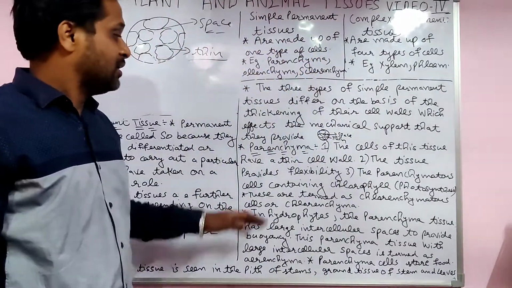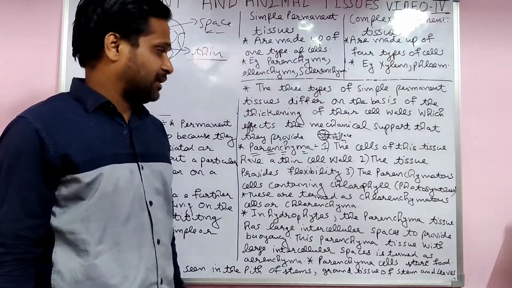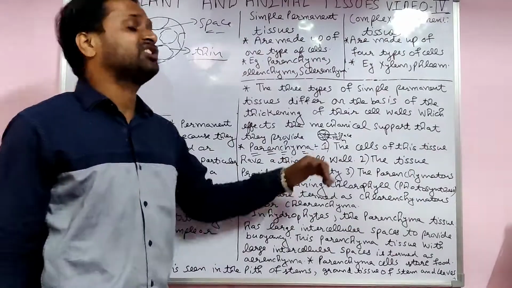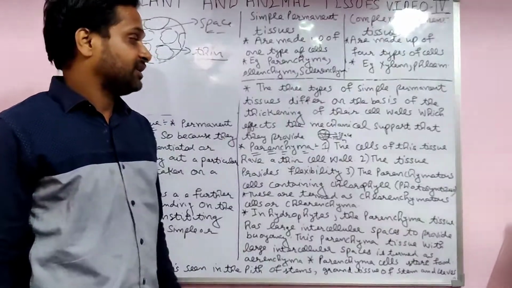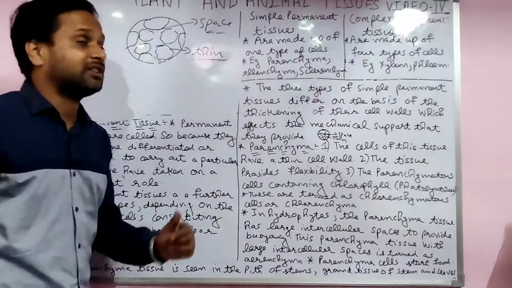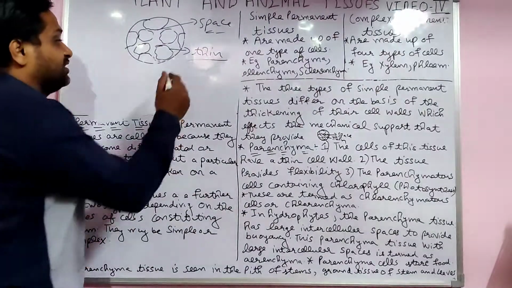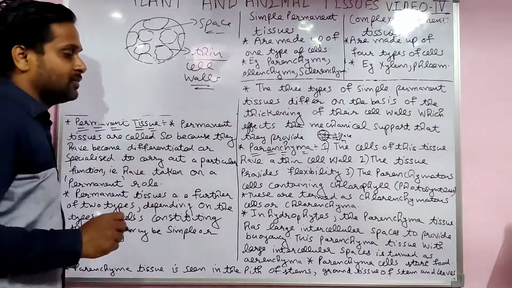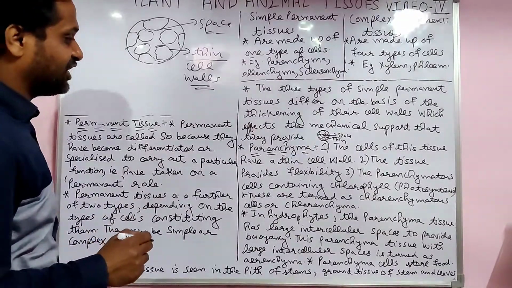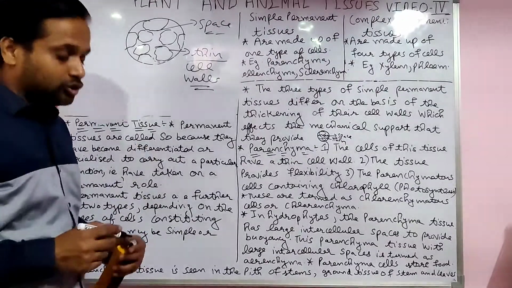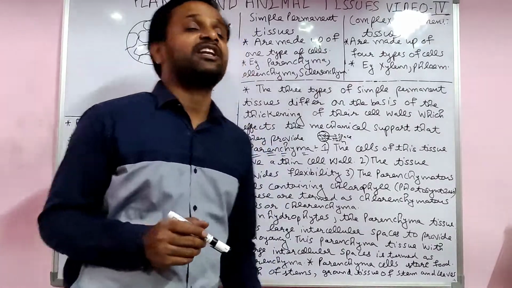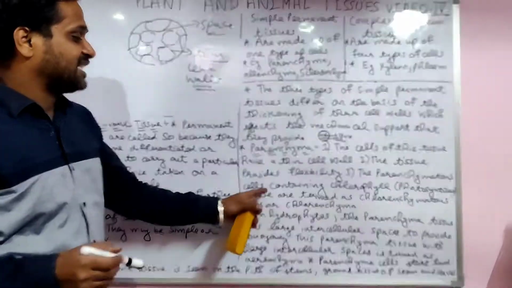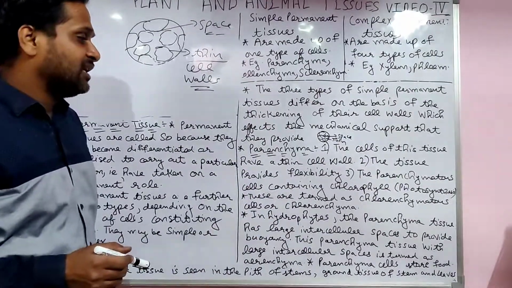First of all, parenchyma. The cells of this tissue have a thin cell wall. Second, the tissue provides flexibility. Because of their thin nature, they are very flexible.